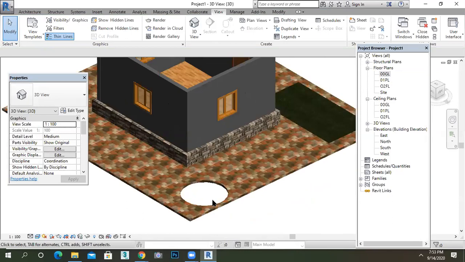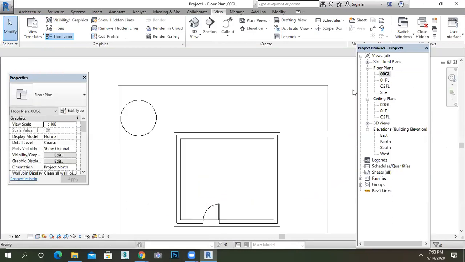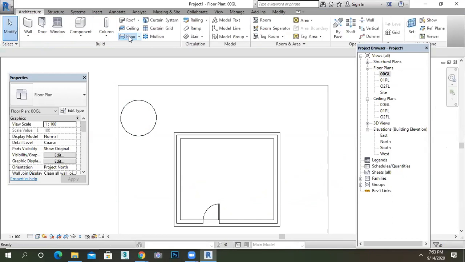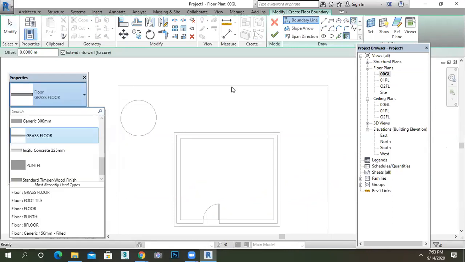Okay. I want to show the grass here, or somewhere a different material. Go to the floor. Edit it. Give the material which you want. Okay, I'm just going to make a grass floor only. Select that. Take a shape.